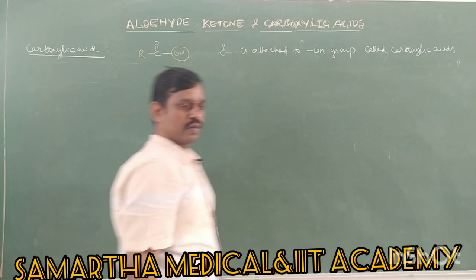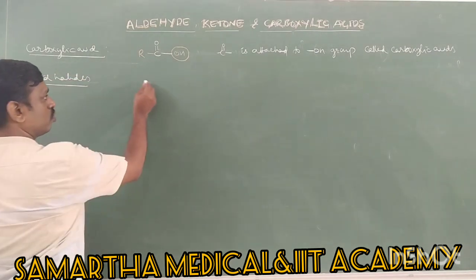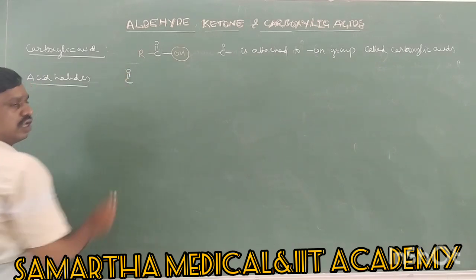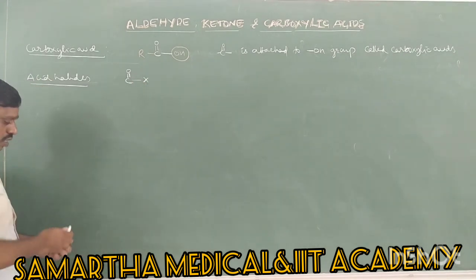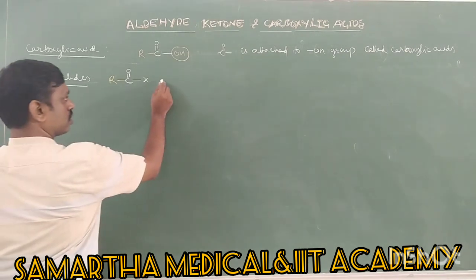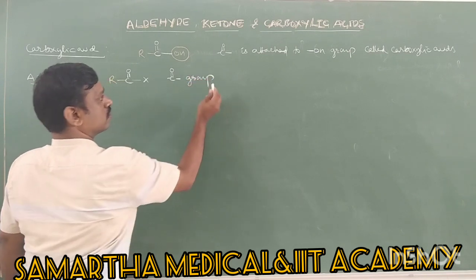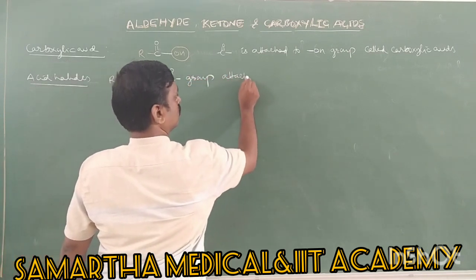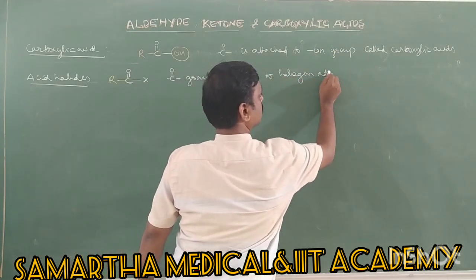Similarly, what are acid halides? In acid halides there is a carbonyl group, of course C double bond O group, but this C double bond O group is attached to a halogen atom. So here of course the R group will be there. So what are acid halides? The C double bond O group is attached to a halogen atom.